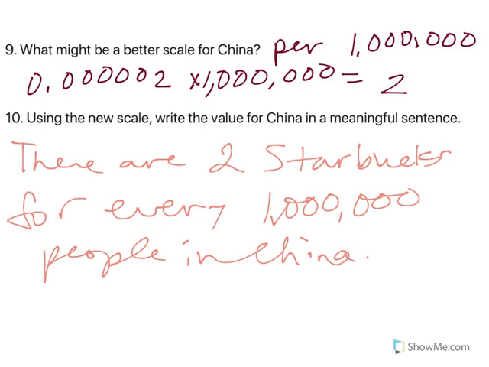Okay, so think about this. In Indianapolis, there are roughly, a little over 800,000 people. So there's not even 1 million people. I have a friend who lives in Indy. She has 2 Starbucks on the opposite corners of her apartment. So she goes right a block, she has a Starbucks. Goes left a block, she has a Starbucks. So there's not even 1 million people in Indianapolis, and there's 2 Starbucks within 2 blocks of each other. And I don't think those are the only 2. So it's very, very crazy to think of the difference between the U.S. and China. Right? They have 2 per 1 million people. We have 2 within 2 city blocks.